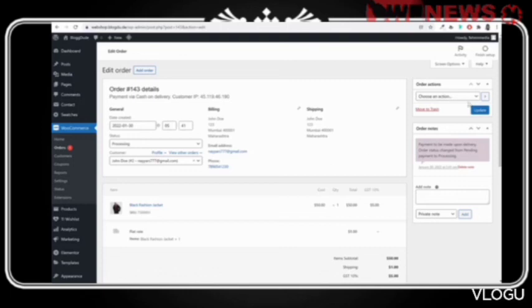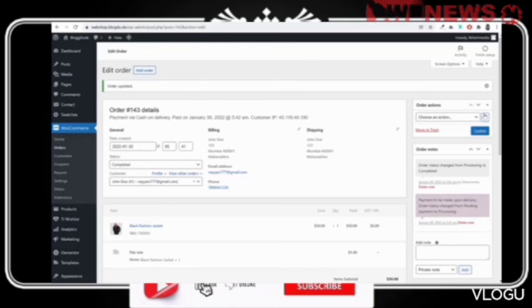Now once you ship this product, you can change the order status to completed from here, and after that you can just update the order, and with this the order will be completed, this transaction will be completed. So this is how this thing works.